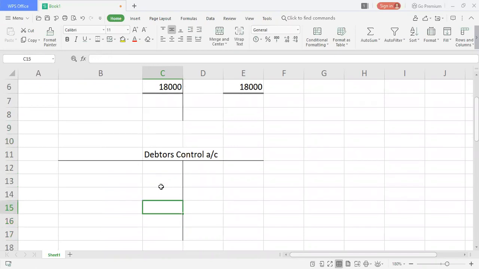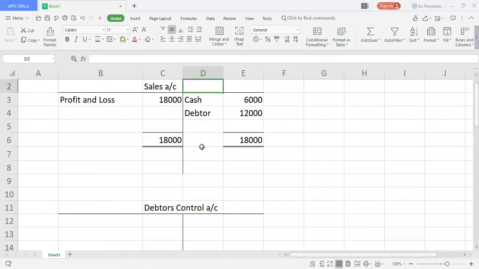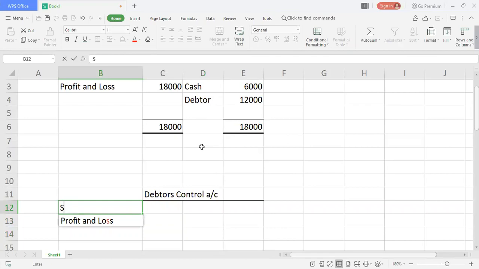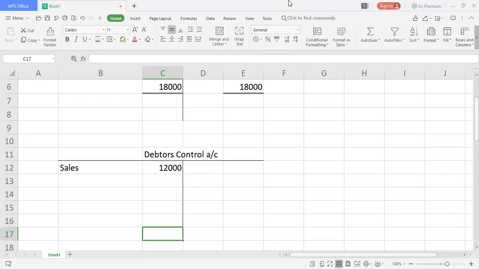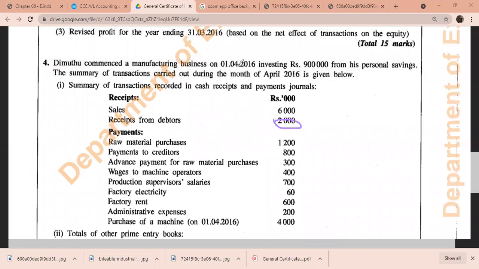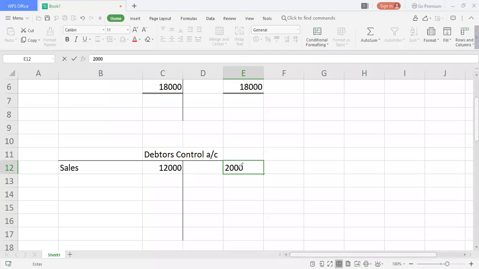Now move on to debtors control account, guys. So how do we do this debtors control account? So you might see what is the actual sales. Now we already found the sales which we have made, and the sales account for debtors was 12,000. So I can directly take that sales here, 12,000. Then I'm going to move on to the area where we can find information. Receipt from debtors 2,000. So I'm going to take this 2,000 because that's the money debtors have paid. So I'll write here 2,000 and say cash because they paid cash.